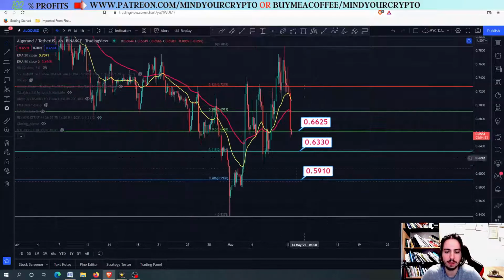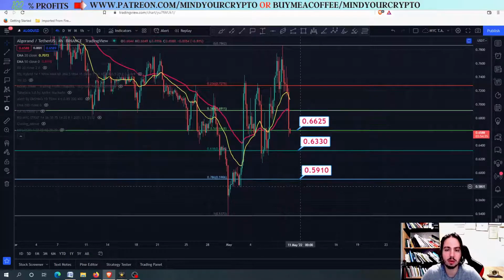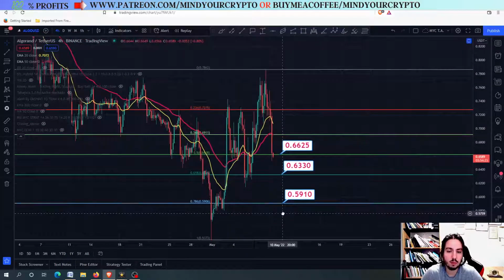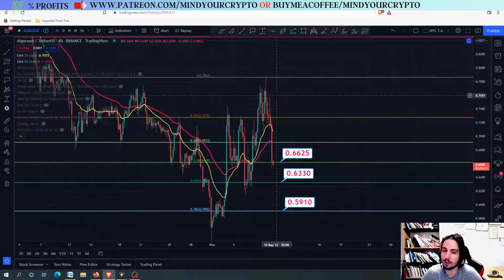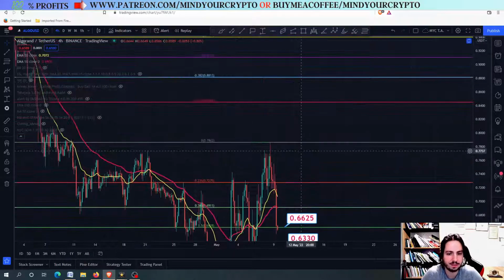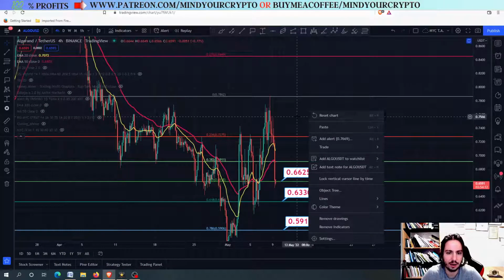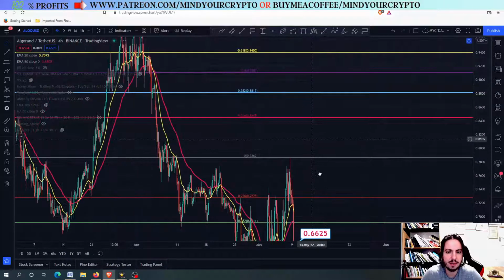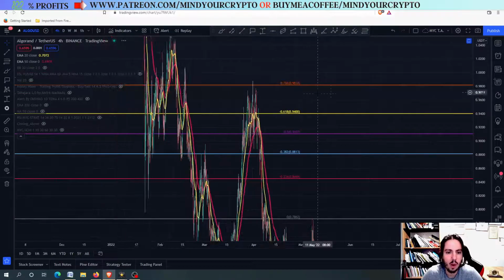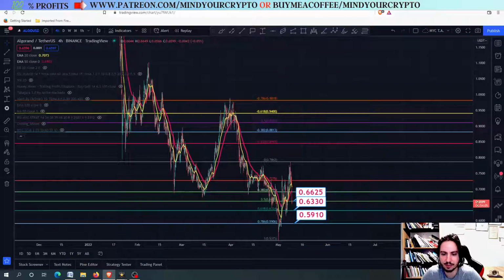If we go below the 0.59, forget about a massive price action. This will lead to a further dump towards below the 0.53. However, what's the case here with Algorand, because we have a weekly bullish RSI, is most likely that it will go even higher. We have some very nice price targets for Algorand, and I think that we can even manage to pull off a 1 USDT Algorand right there.